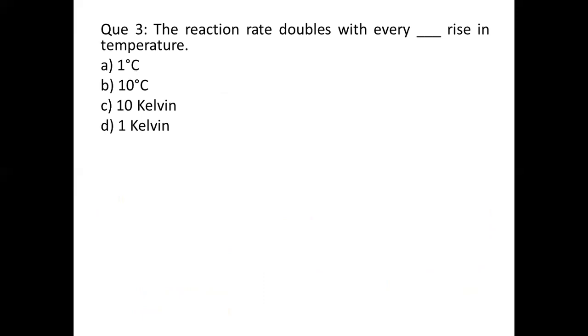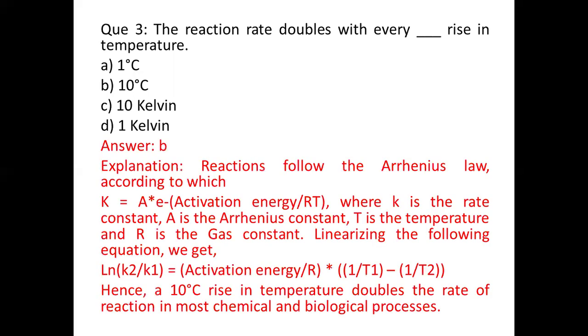Question number 3. The reaction rate doubles with every dash rise in temperature. The options are option A, 1 degree Celsius, option B, 10 degrees Celsius, option C, 10 Kelvin, and option D, 1 Kelvin. And the correct answer is option B, 10 degrees Celsius. Reactions follow the Arrhenius law, and if we linearize the equation of this Arrhenius law, it gives us a result that a 10-degree rise in temperature doubles the rate of reaction in most chemical and biological processes.